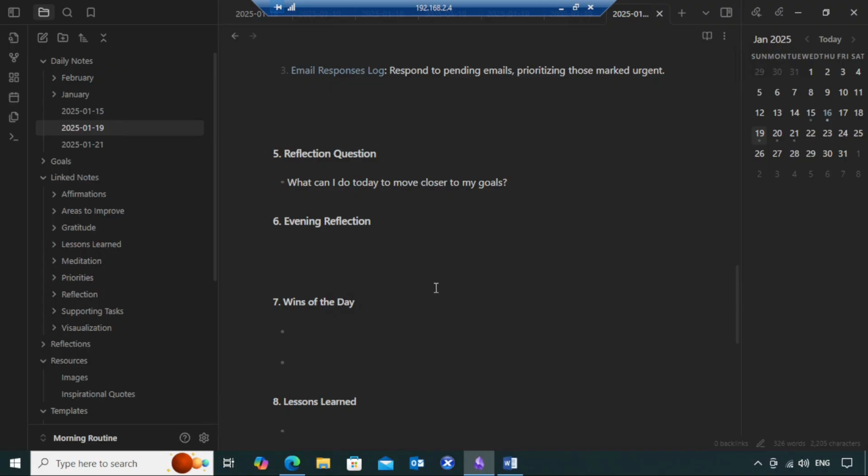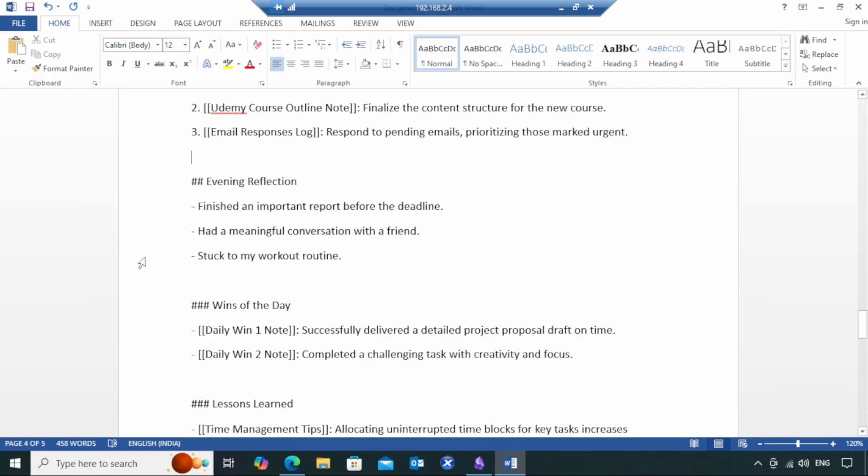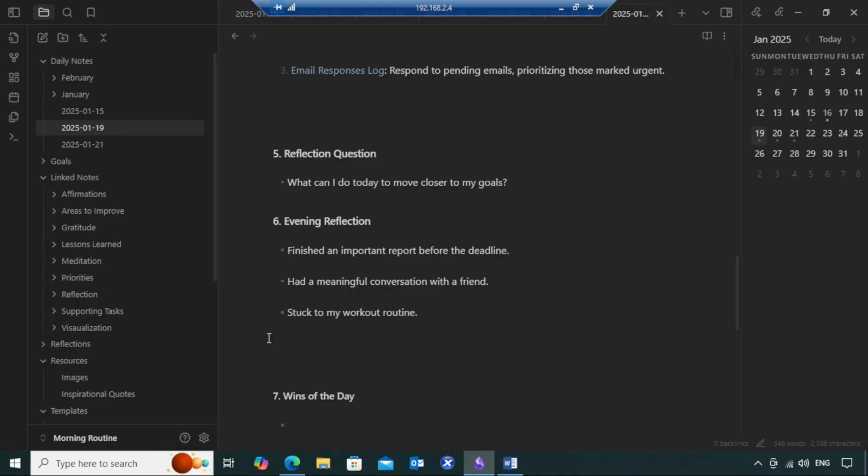It says evening reflection. So this is a very good example for evening reflection. Finished an important report before the deadline, had a meaningful conversation with a friend, stuck to my workout routine. So I'm going to paste it here. At any point in time, if you want to open a link, you can always open a link.